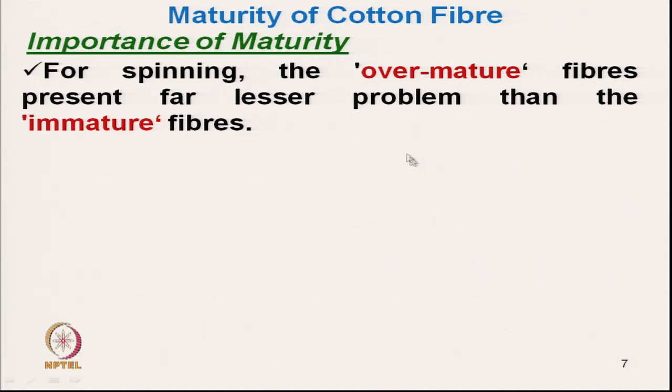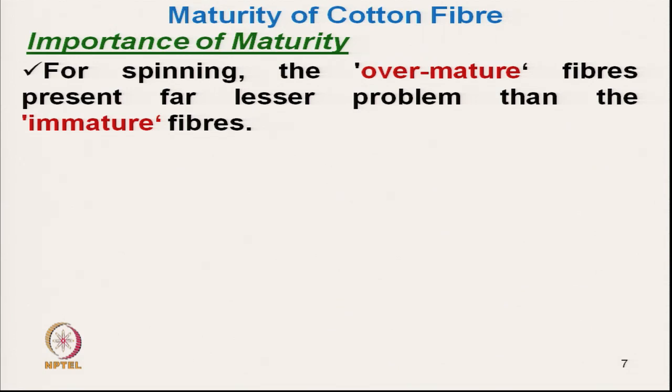For spinning, over matured fiber presents far lesser problem than immature fiber. The only problem with over mature fiber is its stiffness, that can be handled by applying different levels of twist, or we can use a coarser count.